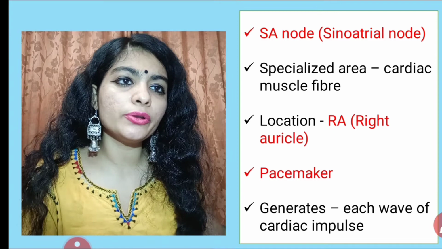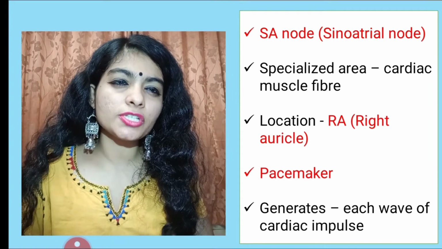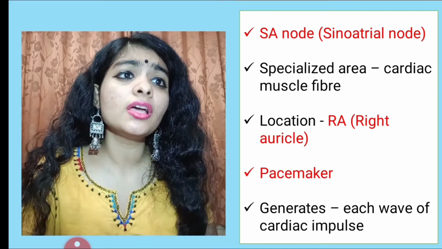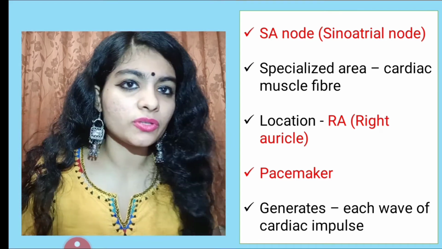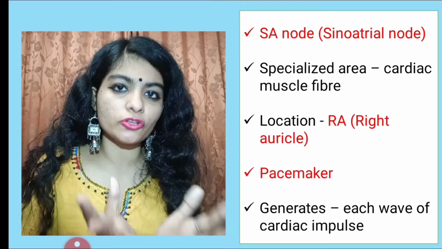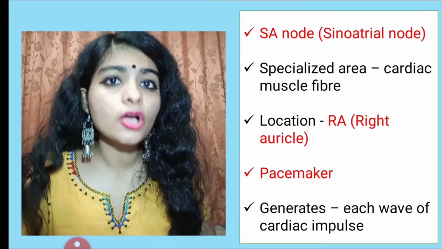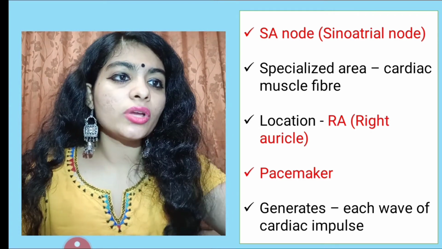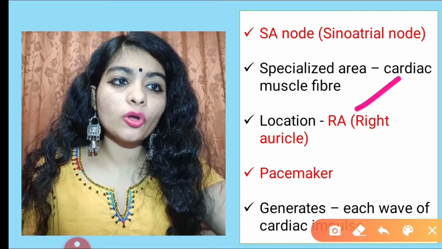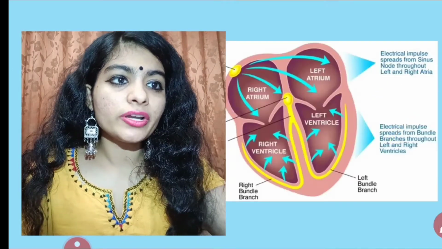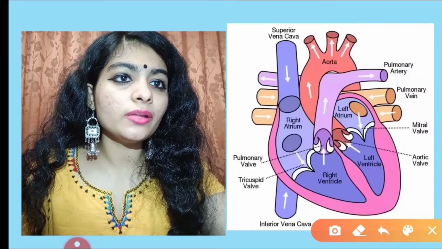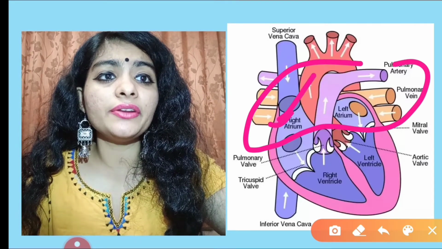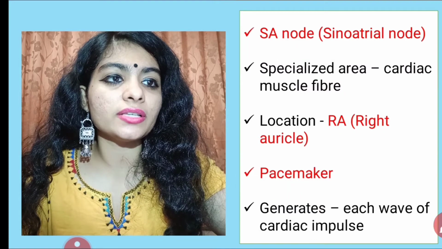Let's speak about the sinoatrial node. It is a specialized area. Specialized area means it's a modified area. Some modifications are there in the cardiac muscle fibers. We already know the heart is a muscular organ, so it has different cardiac muscle fibers, thick bundles of fibers. Where is the location? Location is in the right auricle or right atrium. We already know the sinoatrial node is present in the atrium, but specifically it is present in the right atrium. So I'll show you the image, guys.